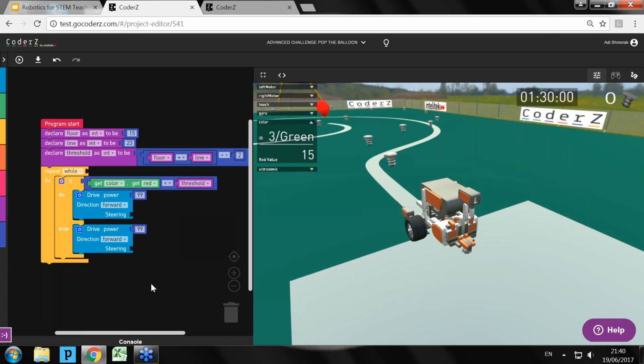Let's focus on reading it together, but let's focus on the if block only. If the color sensor value is below the threshold, do drive with steering, else drive with a different steering.